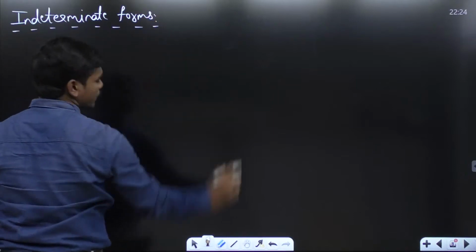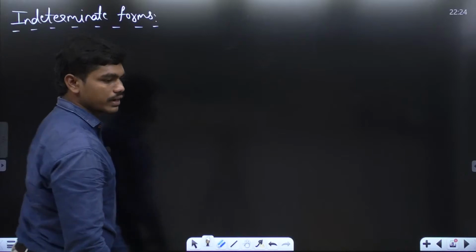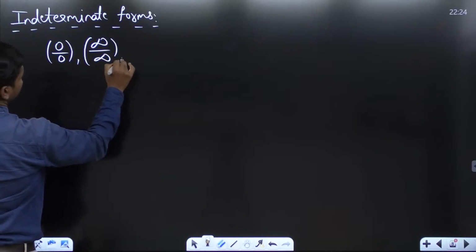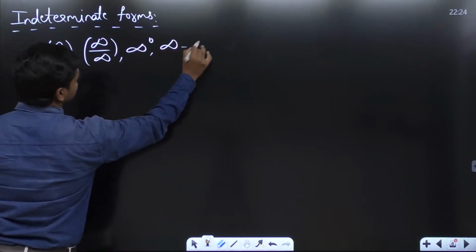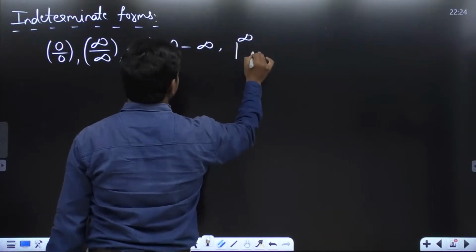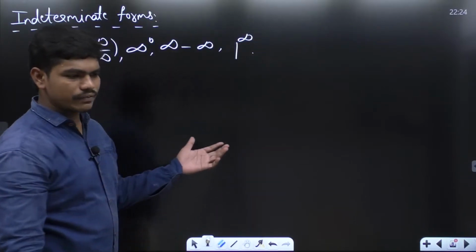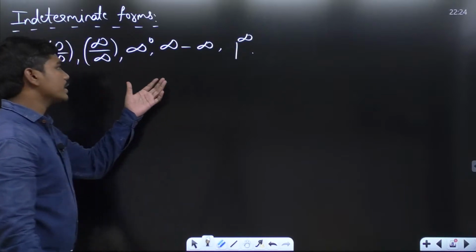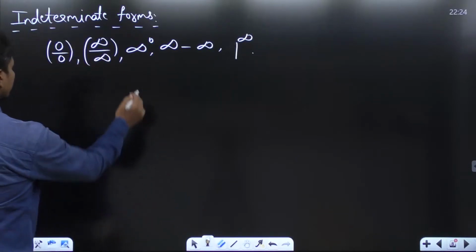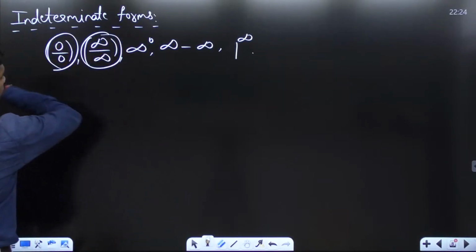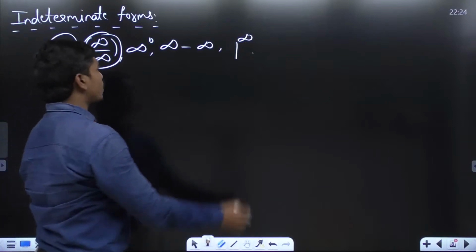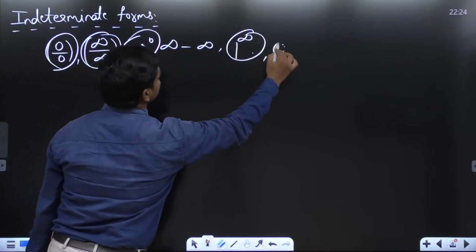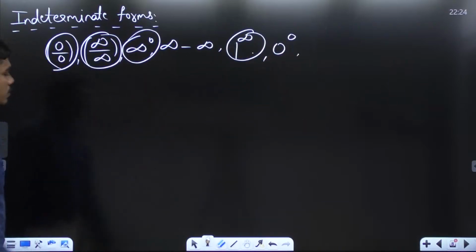And what are the indeterminate forms? For which the values are not determined or not defined. So if you see 0 by 0, infinity by infinity, infinity power 0, infinity minus infinity, 1 power infinity, all this basically. If you keep on writing, there will be a lot of things like this. So we have seen what's the case if we get indeterminate forms of this case. But if you are getting indeterminate forms of powers, for example, infinity power 0 or 0 power 0, things like this, then let us see what to do.